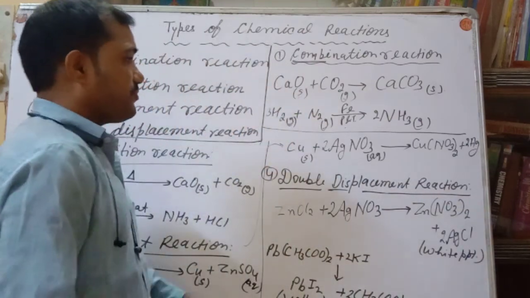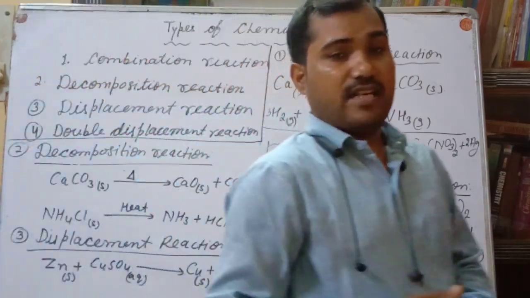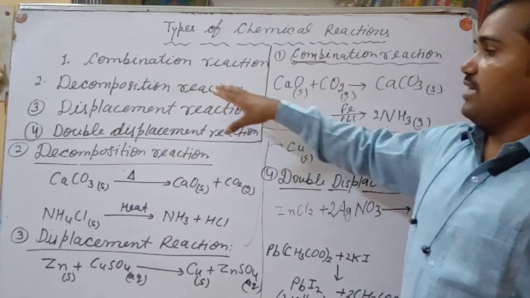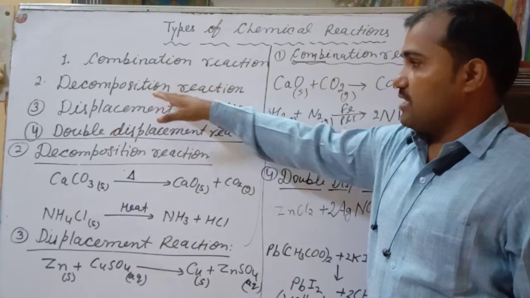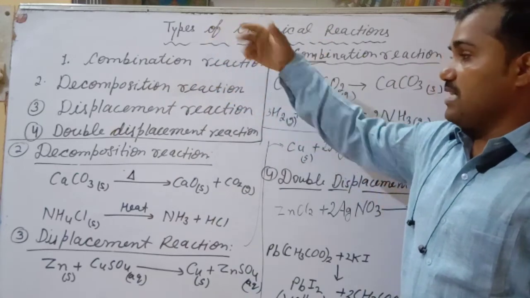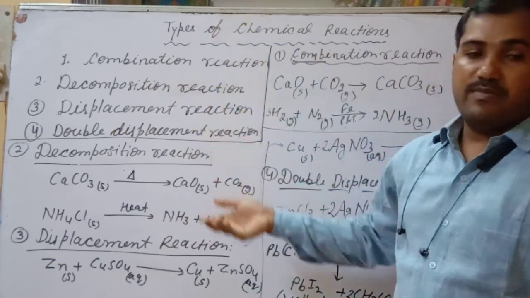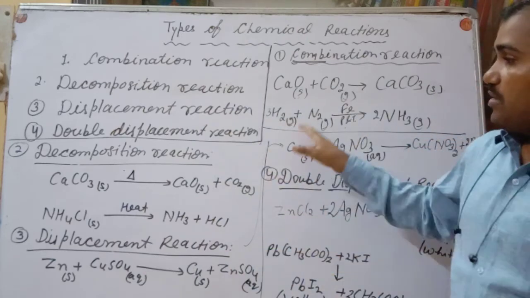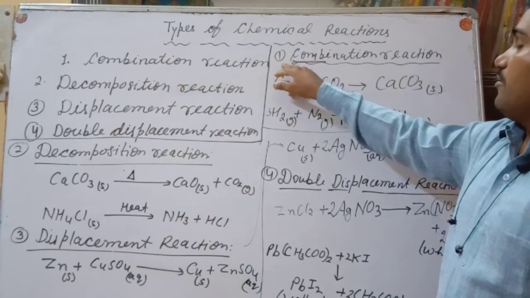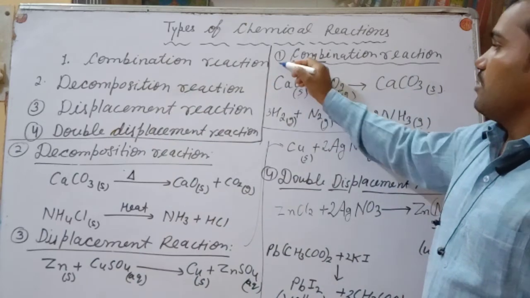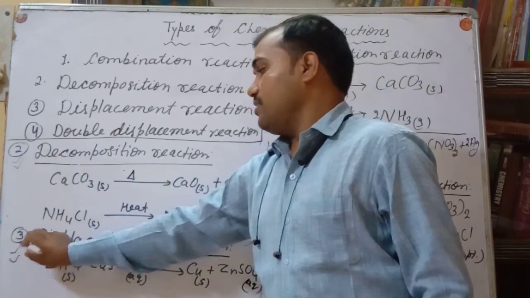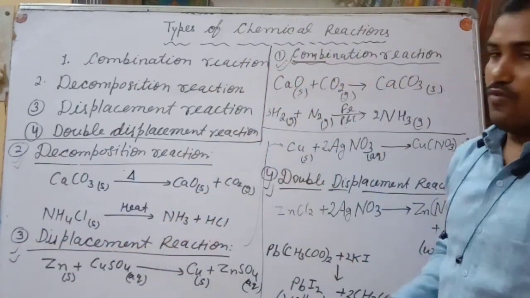Okay, my dear. So these are the types of chemical reaction. Further, in the next class we will classify how many types of decomposition reaction, combination reaction, and displacement reaction there are. We will discuss that later, but mainly 4 types of chemical reactions are present, which we have discussed here: first, second, third, and fourth.